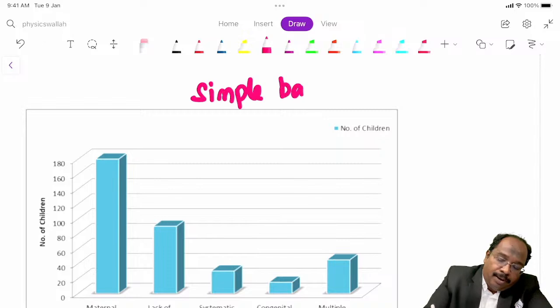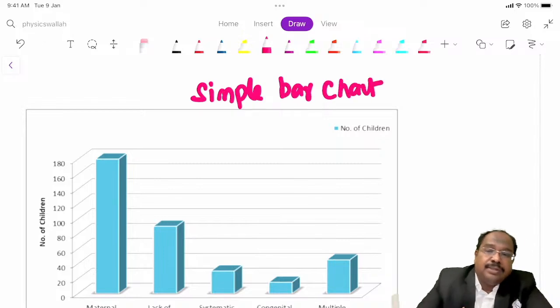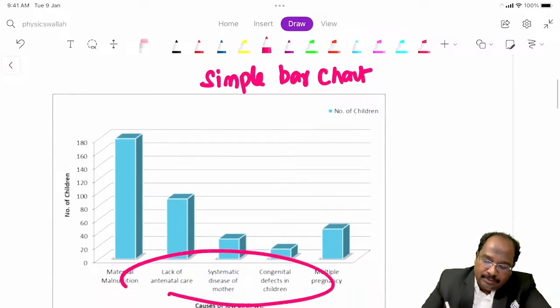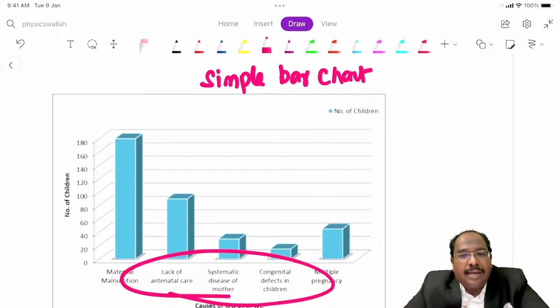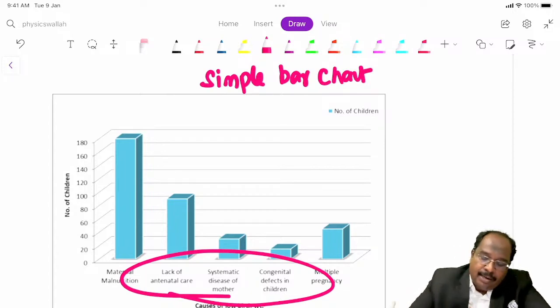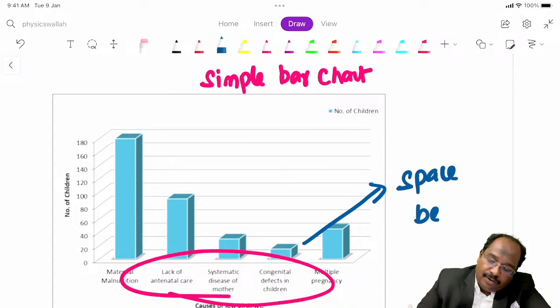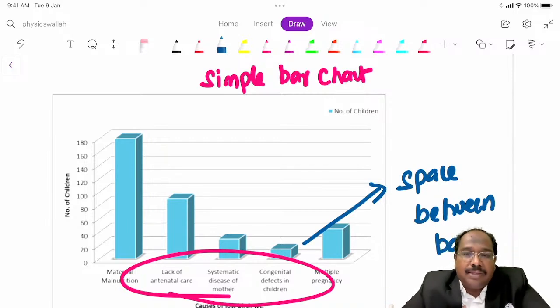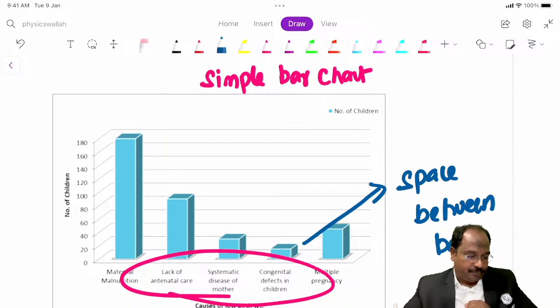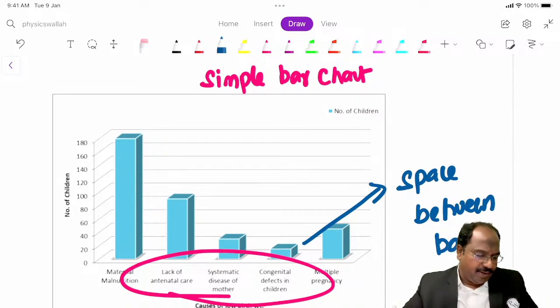Whatever your character of interest is, you take it on the x-axis, and there will be space between the bars. This is a simple bar chart.